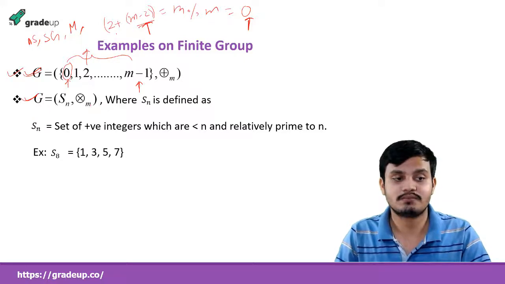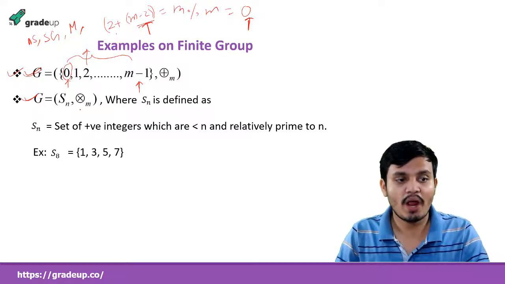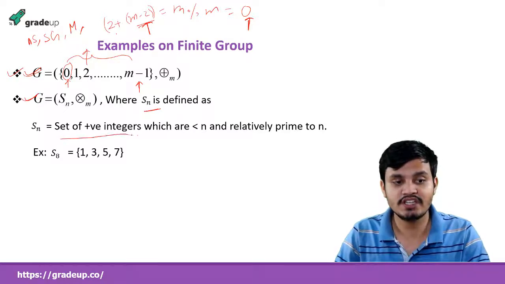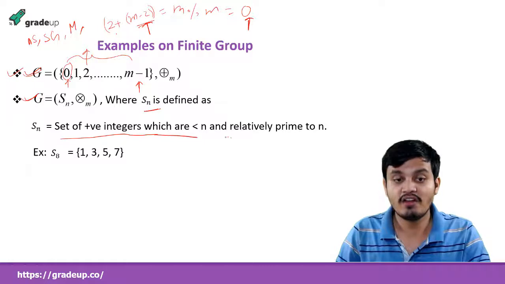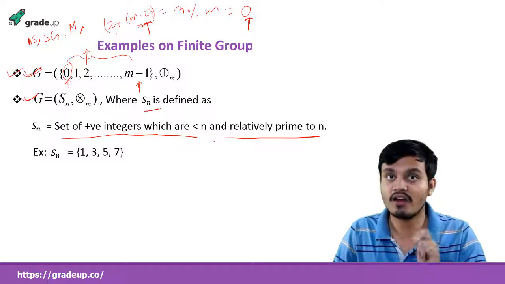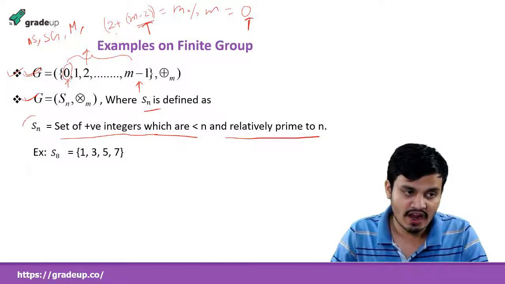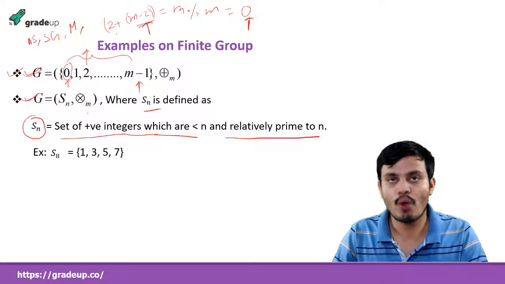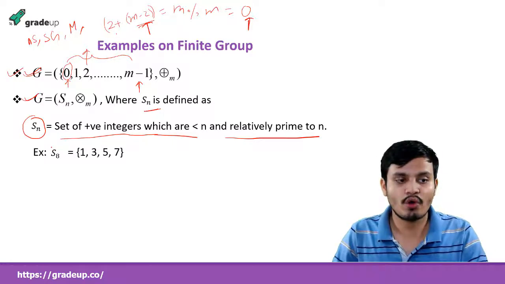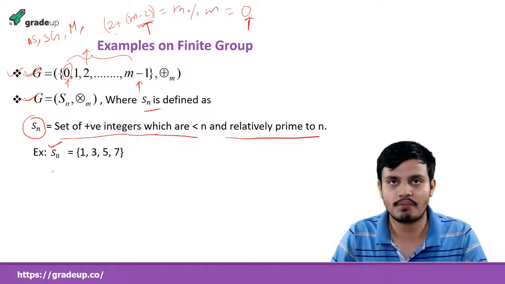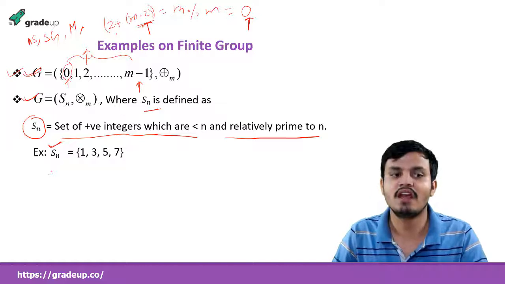Okay, now see this. This is also very important. G is equal to Sn in multiplication modulo m, where Sn is defined as the set of positive integers which are less than n and relatively prime to n. That is what Sn is. And Sn with the operation multiplication modulo m is a group. For example S8, I am trying to verify whether it is true or not. You should also try with other examples. You can take S16, S15, whatever you desire.